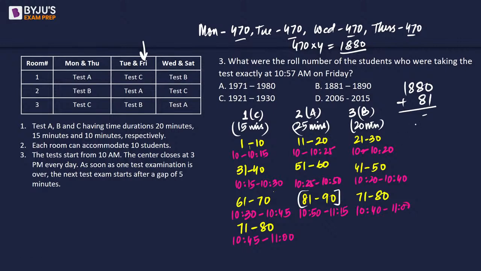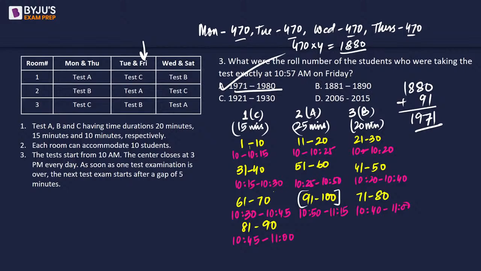So we need to add that 81, we will be getting 1961. Okay, 1600, 17, 1880 plus 81 and I made a mistake. It was 7180. This was supposed to be 81 to 90 and this was supposed to be 91 to 100. So we should actually add 91. Okay. So 1971 and the next 10 students, they will be writing the exam.